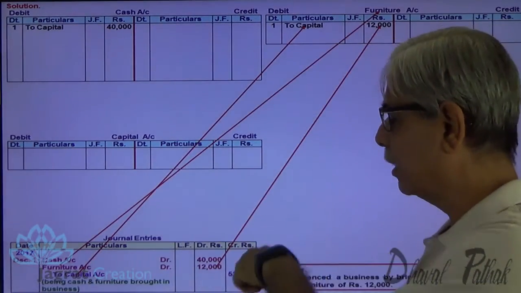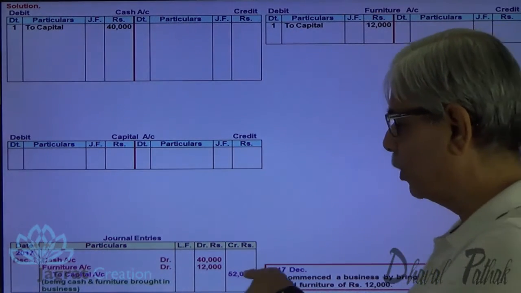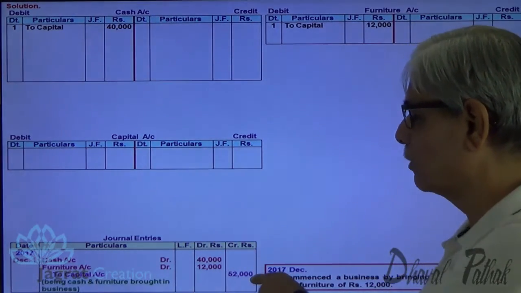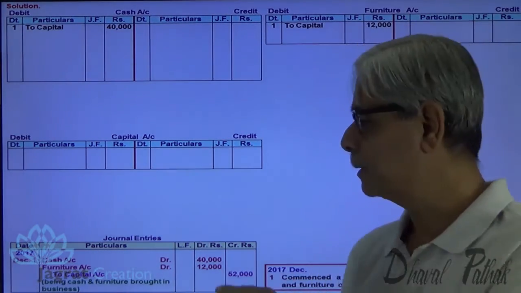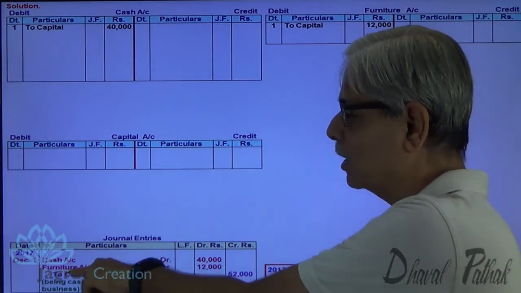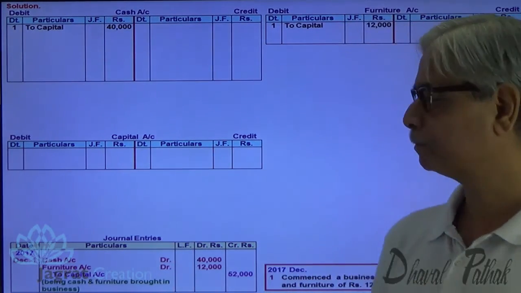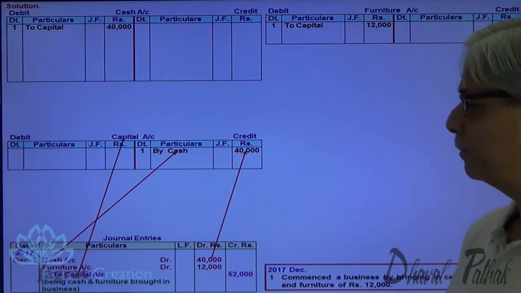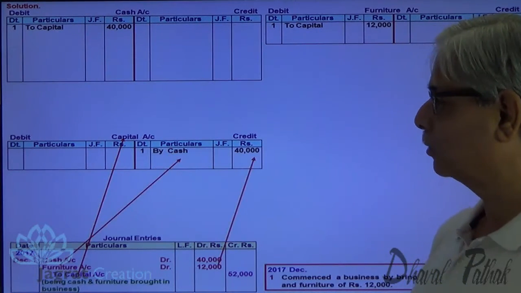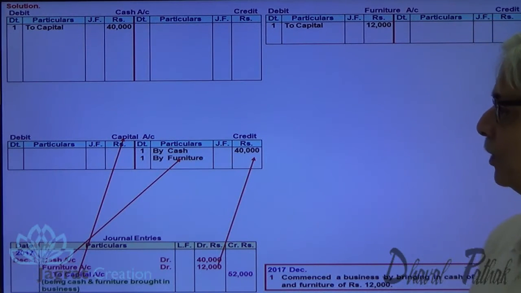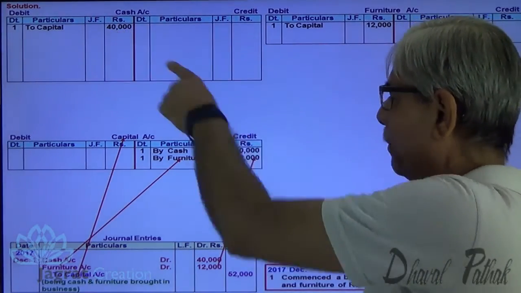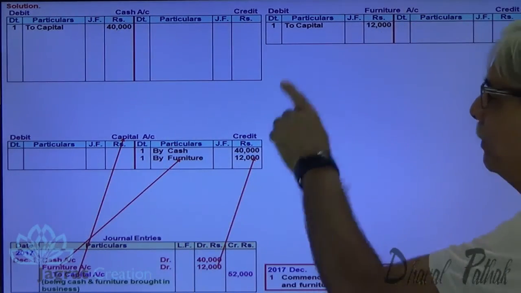Now write on the credit side of capital account 52,000. For 52,000 there are 2 opposite accounts. So capital account will be credited with 52,000 bifurcated into 40,000 and 12,000 because the opposite account titles are different. So write on the credit side of capital account by cash 40,000. Write on the credit side of capital account by furniture 12,000. So 40,000 debit, 40,000 credit, 12,000 debit, 12,000 credit.